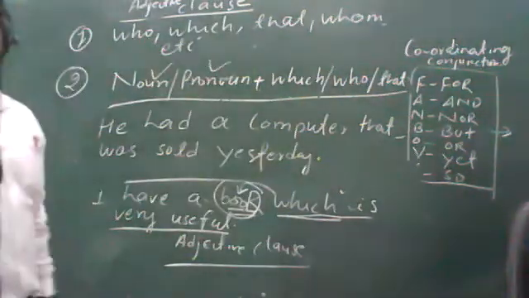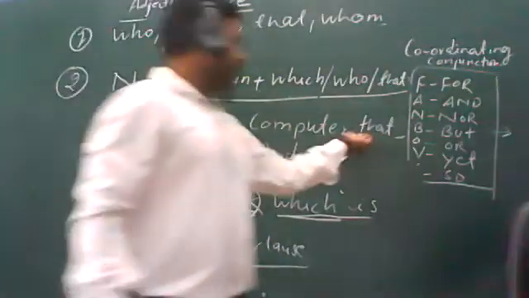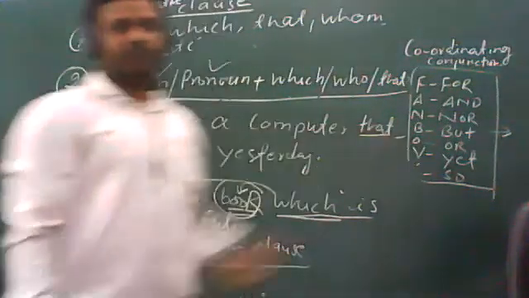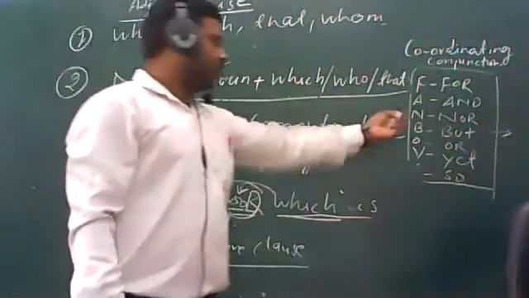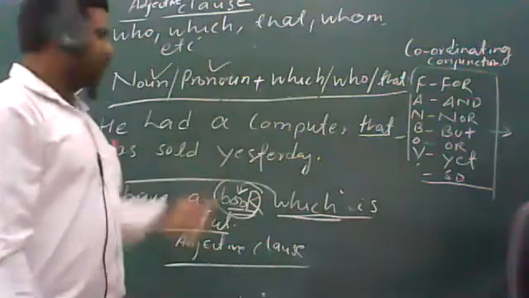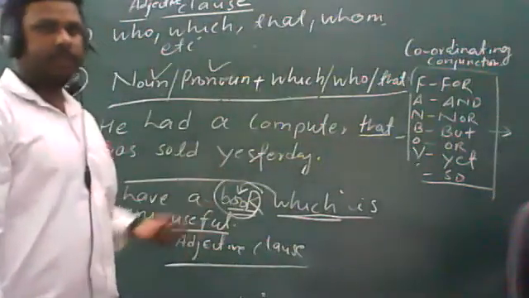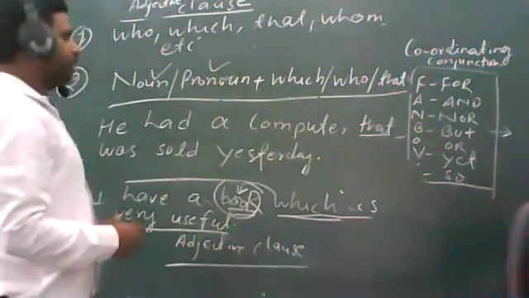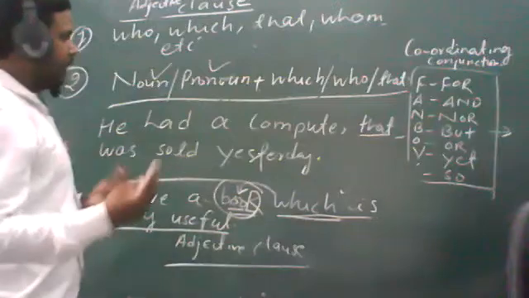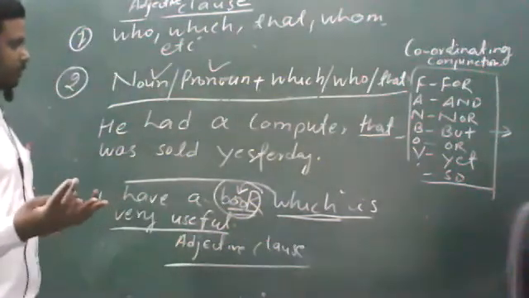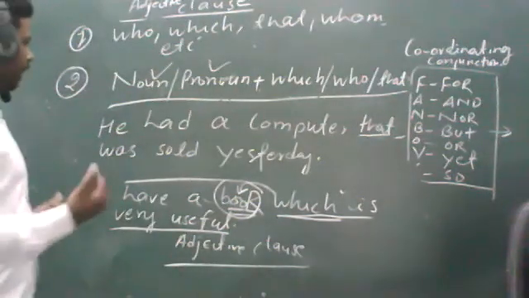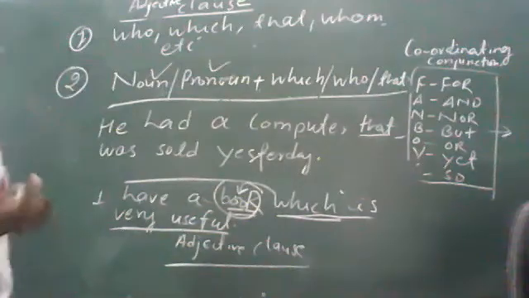So the first thing you need to do is identify the conjunction. So the conjunction is here, and it is not coordinating. So definitely we are studying about subordinating conjunction and its types. सबॉर्डिनेटिंग conjunction और its type के बारे में हम पढ़ रहे हैं. And आपको मालूम है subordinating के 3 टाइप होते हैं: noun clause, adjective clause and adverb clause. So we are studying about adjective clause.